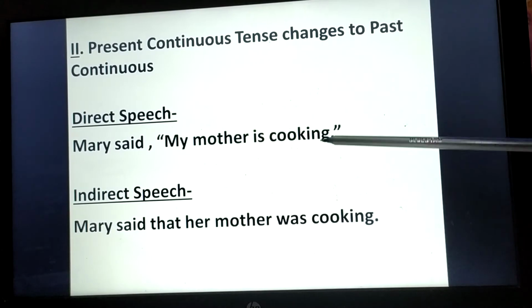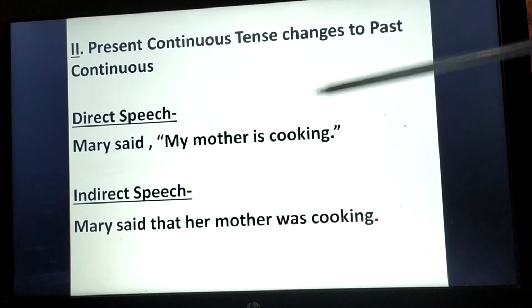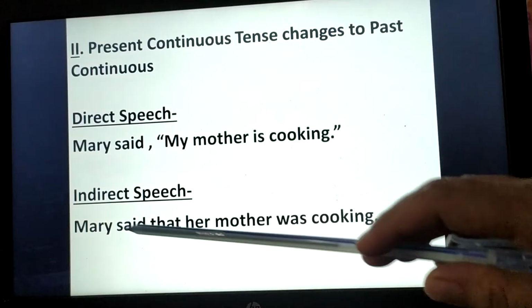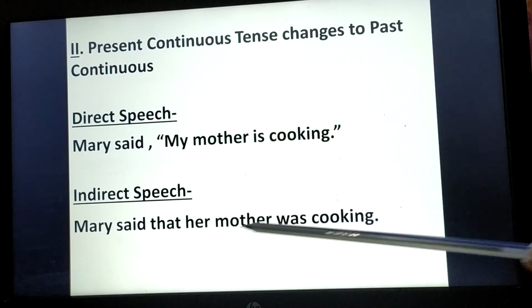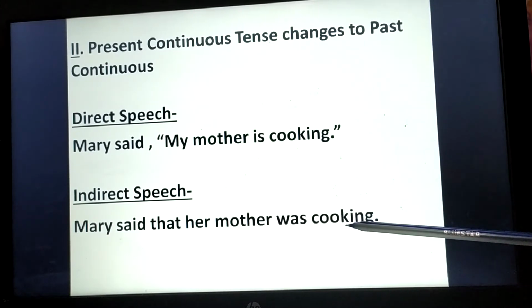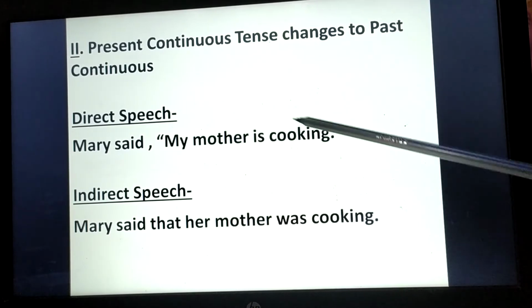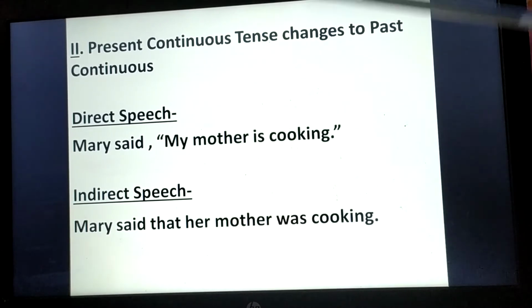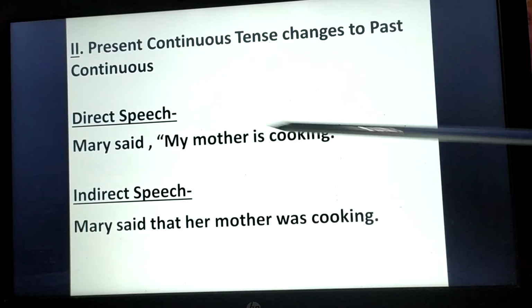Is cooking is present continuous. In indirect speech, how did we change it? Mary said that her mother was cooking. Here was cooking is past continuous. So we changed is cooking to was cooking while converting it into indirect speech, right?